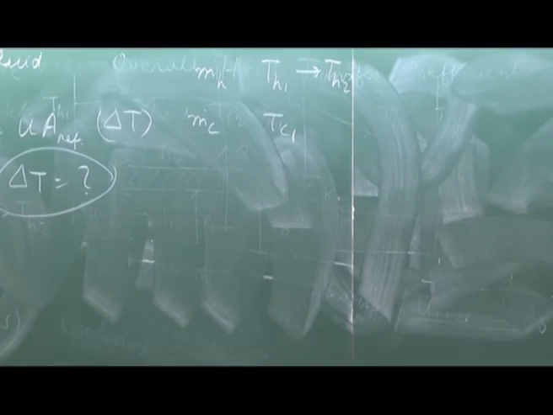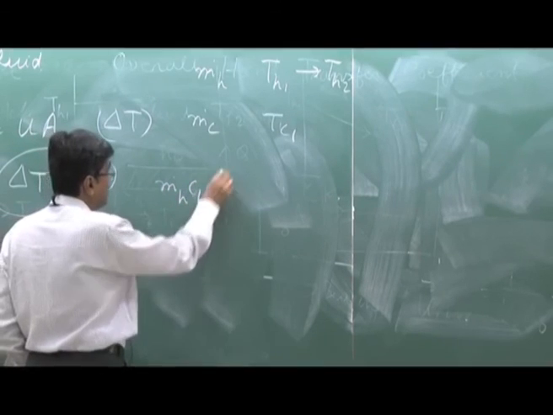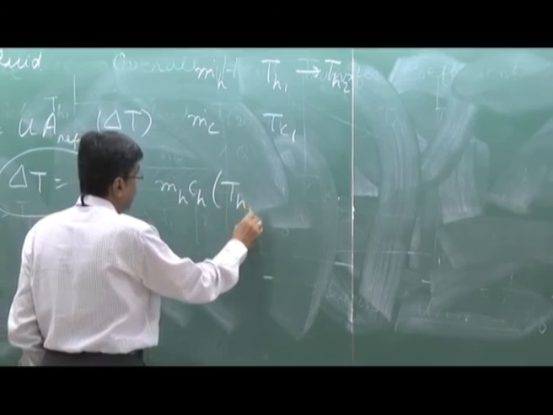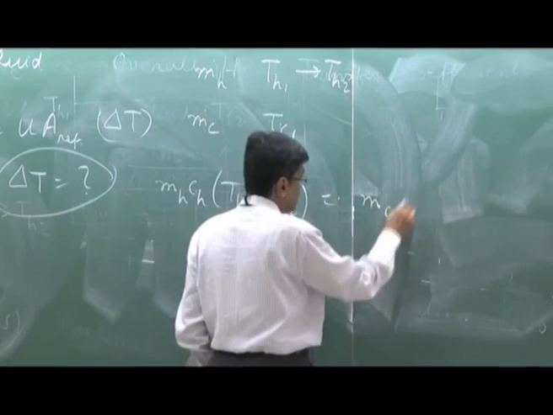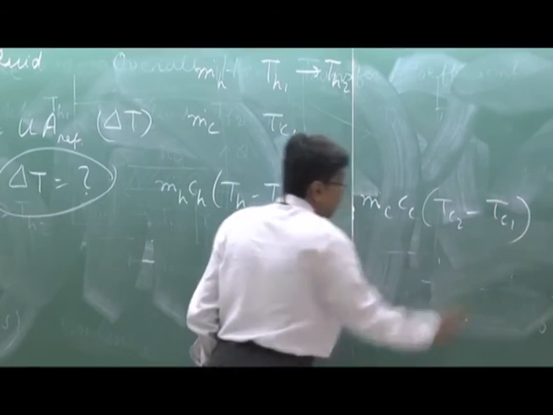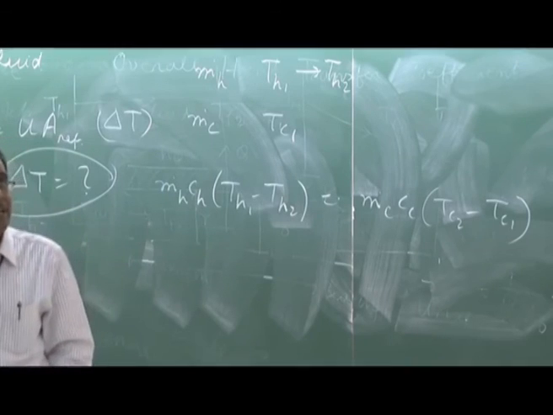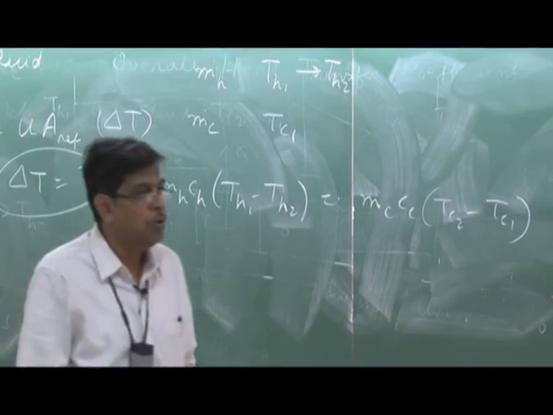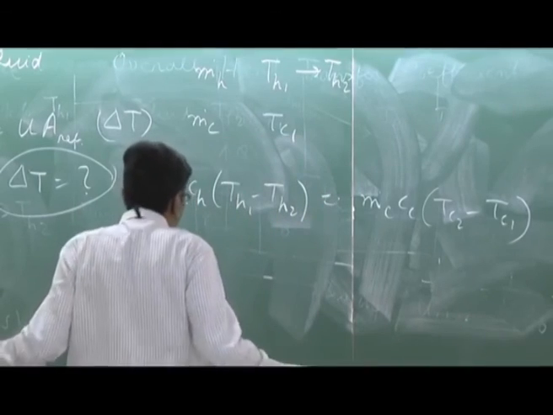So immediately a boy of class 8 will write m dot h Ch (Th1 minus Th2) is equal to m dot c Cc (Tc2 minus Tc1), because the entire heat exchanger is insulated. So from the energy balance, you will write and find out Tc2. Okay, doesn't matter, Tc2 you can find or you cannot find.